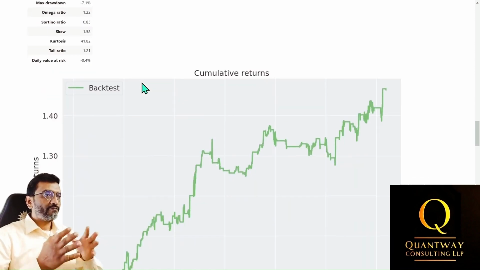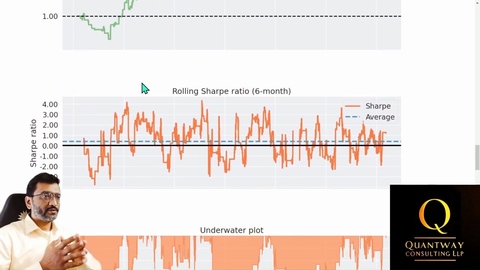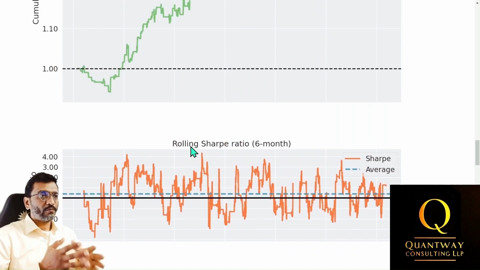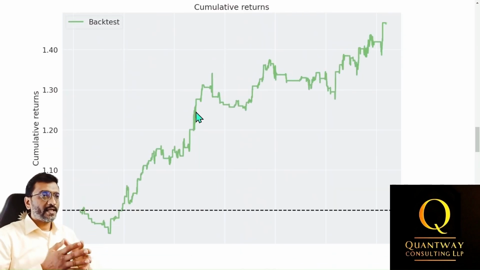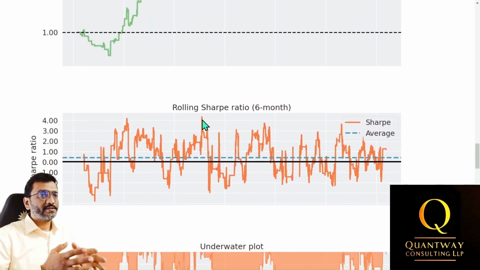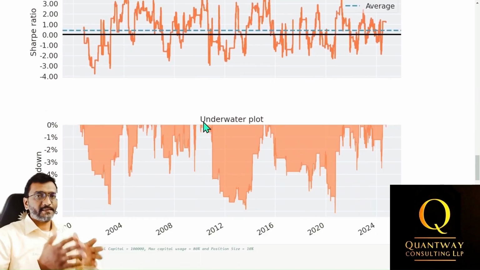Focusing on the period from 2008 to 2012, when the buy and the hold strategy faced 55.4% drawdown, our strategy settings resulted in approximately 15% gains. The rolling Sharpe ratio reached as high as 4, and during the market crisis, the strategy's underwater level was less than 7%.